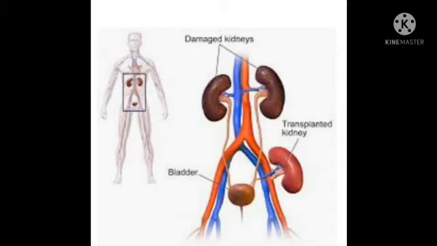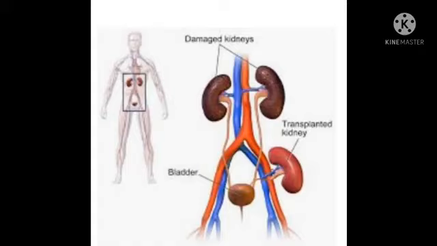Modern clinical procedures have increased the success rate of such complicated techniques. Nowadays, organ donation helps a lot for kidney failure patients. Organs are collected from brain-dead patients. These are then transplanted to the recipient.